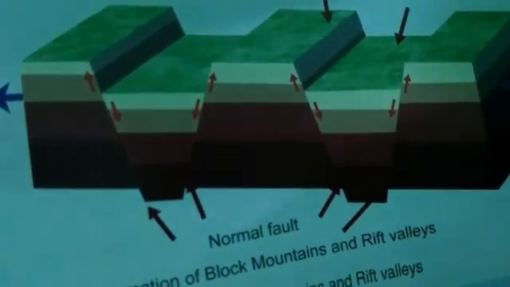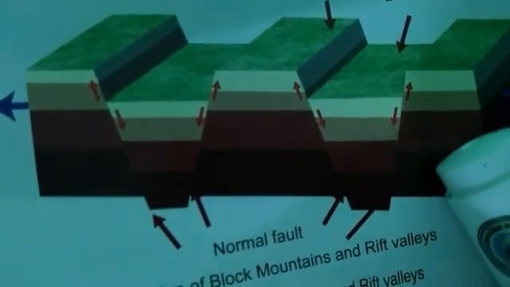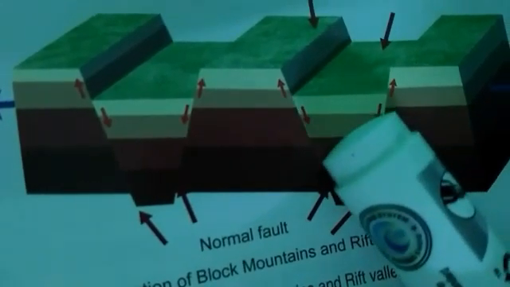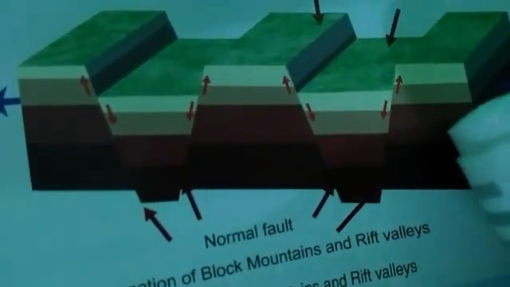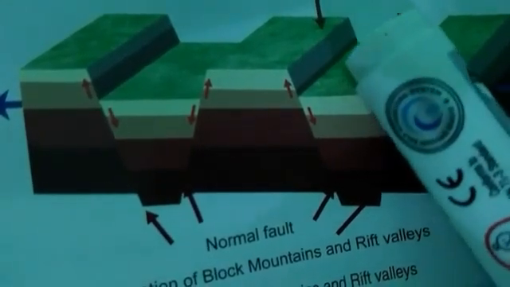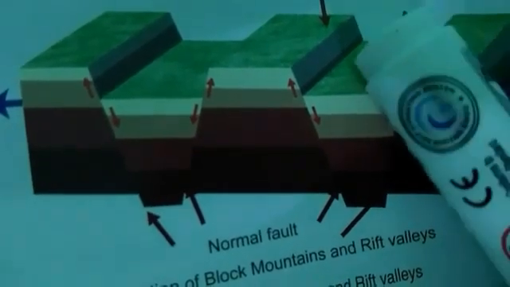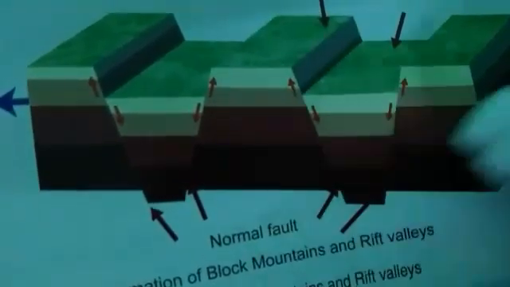This part is called rift valley, while this uplifting part will be called block mountains. Whenever you are asked to draw a rift valley or block mountains, you will draw the same diagram. The downward part, graben, will be the rift valley, and the upward side, this horst, will be your block mountain.